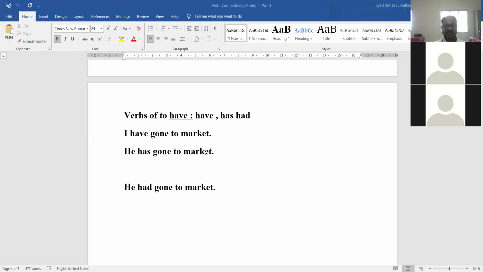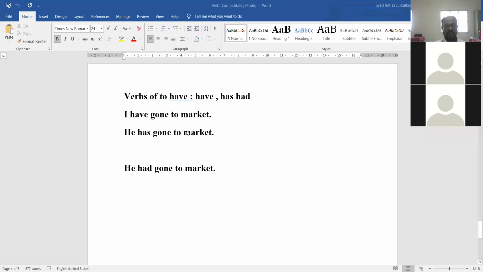Just you understand it that we have seen main verb, regular verb, irregular verb. Then in auxiliary we have discussed verb of to be, verb of to do, and the third type of verb is verb of to have. हे to have चे जे verbs आहेत ते आपण पाहत आहोत. To have चे तीन forms आहेत. Again there are three forms of the verb of to have.